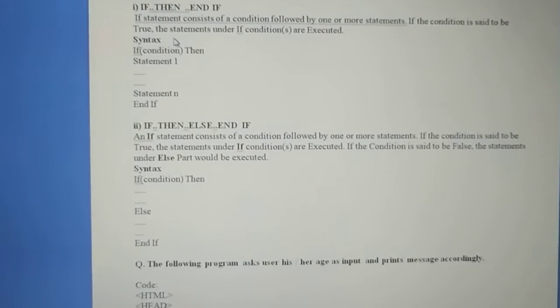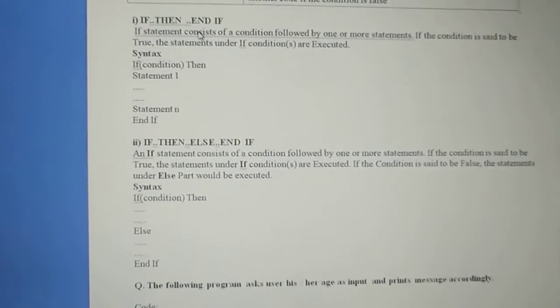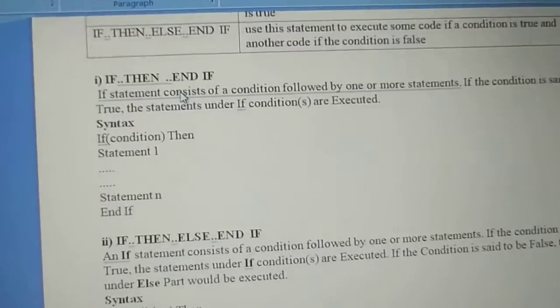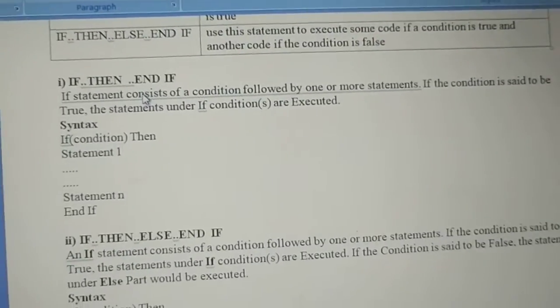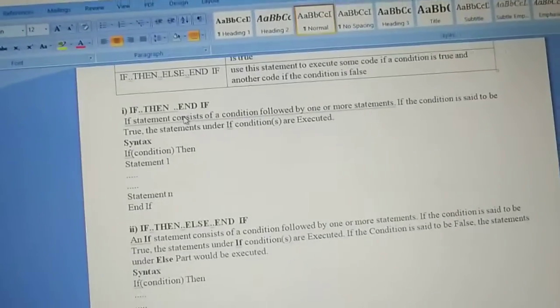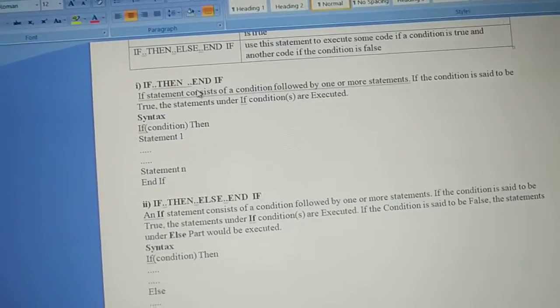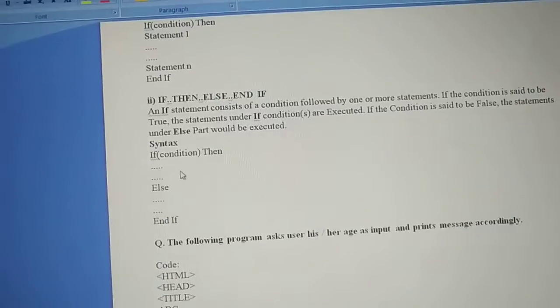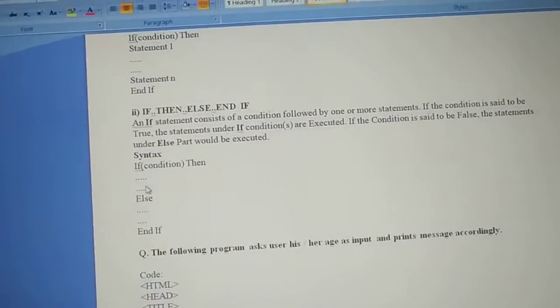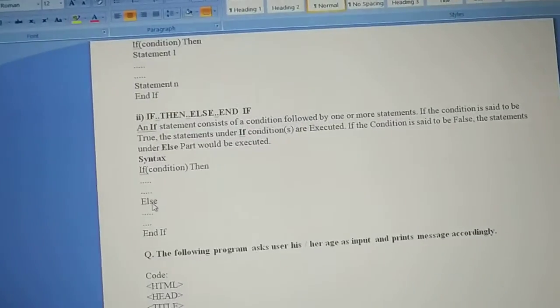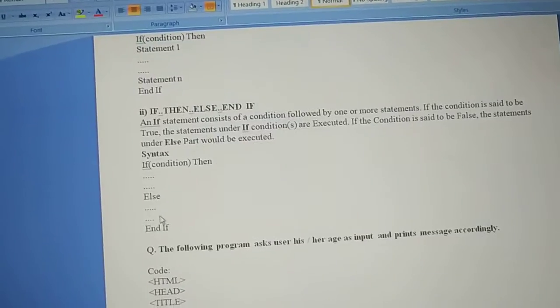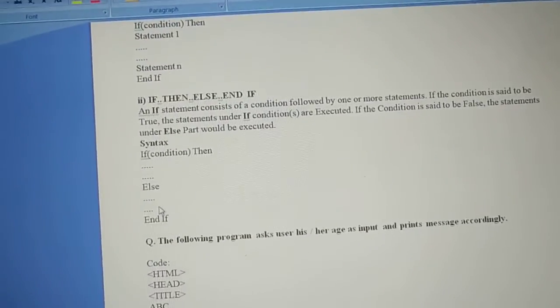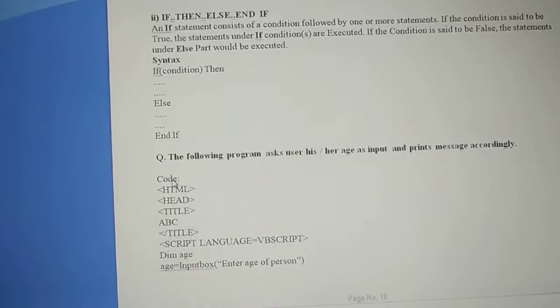What happens in the if then statement, children? One more time I will repeat. What happens in the first statement? Only the true statement will get executed. If the condition is not satisfied, it will give a complete white blank screen. And in the second statement, what happens? If the condition is satisfied, it will execute the true statement block. And if the condition is not satisfied, it will execute the else part statement, meaning the false statement block.